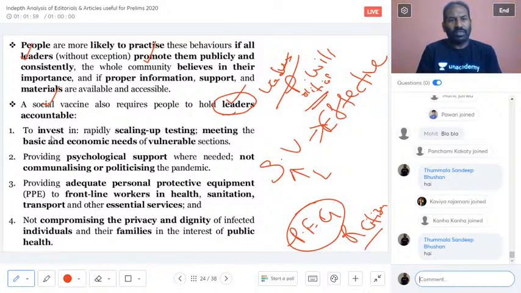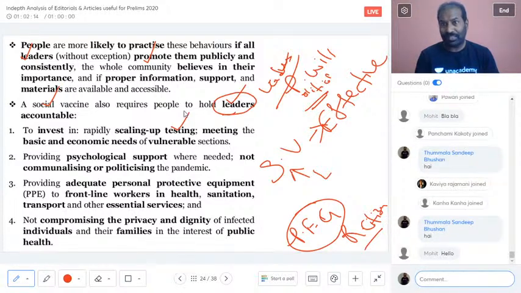And how they are accountable is that they should invest in what? Testing. Now I think everyone is getting the point. How are the leaders accountable in regards to the social vaccine? Not just by coming up and saying that social distancing is the best social vaccine. Yes, no doubt. But what is important is that even leaders should take accountability. That is, testing has to take place, and the basic and economic needs have to be provided to the vulnerable section. Now you are getting the point, how the leaders are responsible even for the social vaccine.